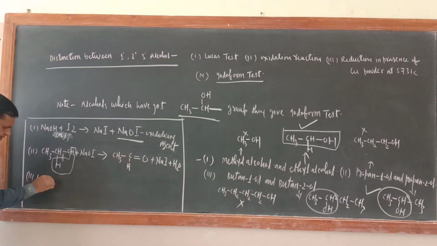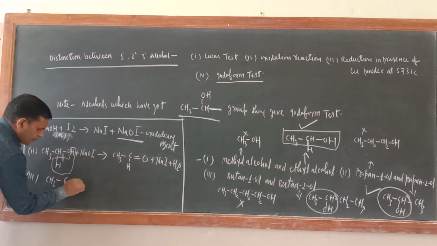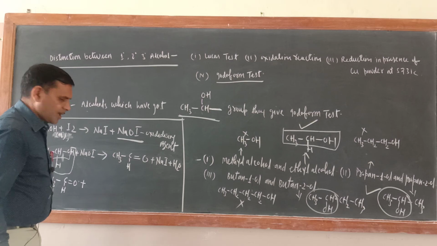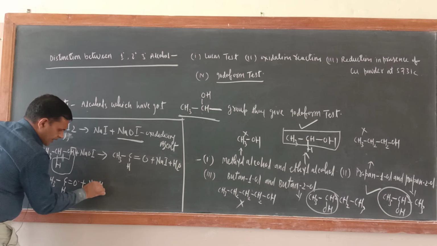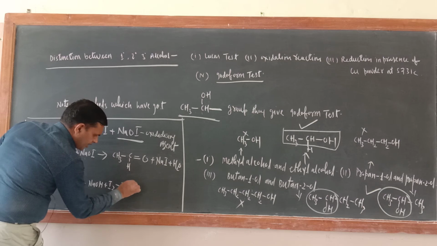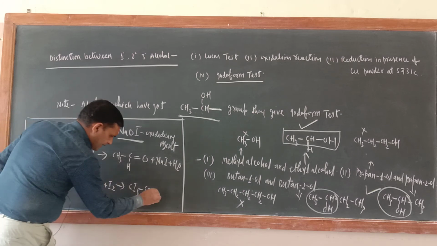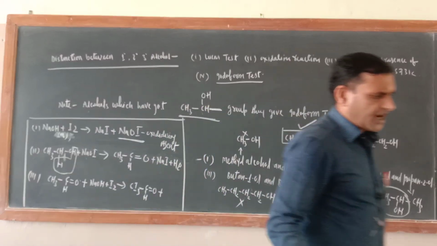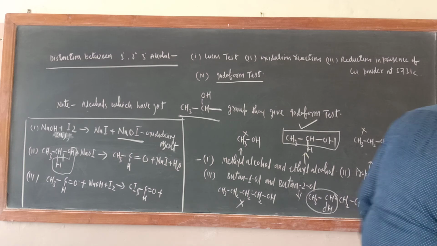Now the third step. Aldehyde is formed. This CH3CH=O will further react with NaOH plus I2. So here just see, CI3CH=O, plus 3 NaI, with 3 NaOH, 3 NaI plus 3 H2O.